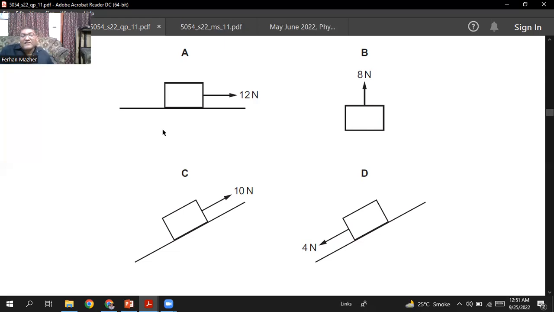So in the C part, 10 Newton force and the body moved 1 meter. So 10 joule work is done. The power will be work done divided by the time. So 10 divided by 1, that will be 10 watt.